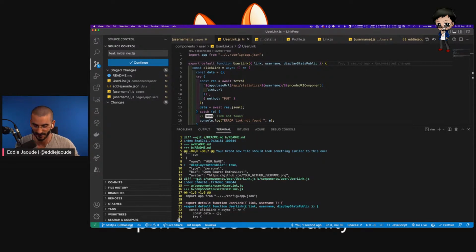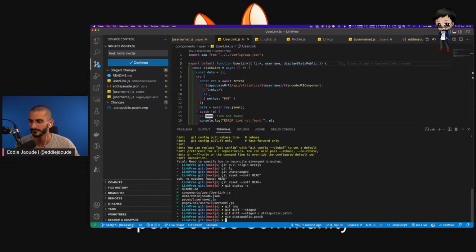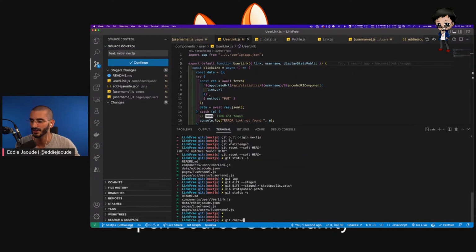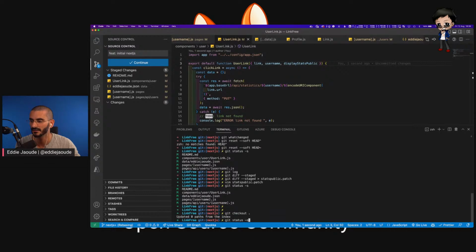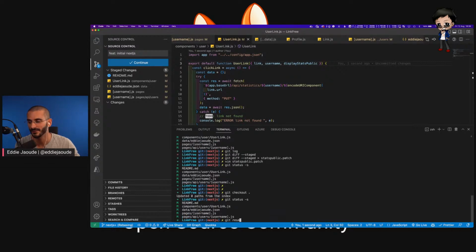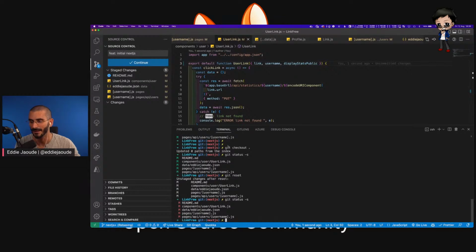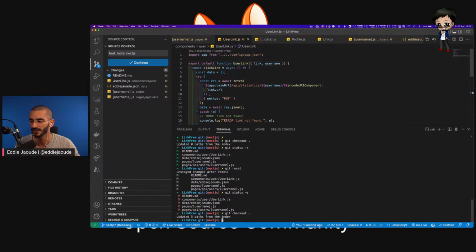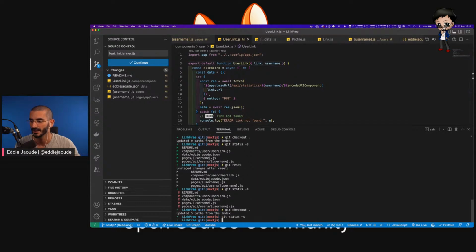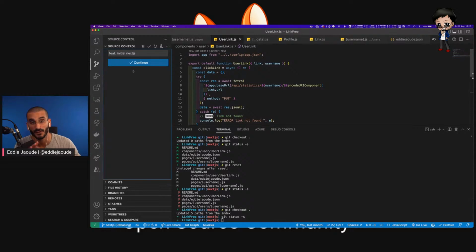And then I can get rid of my changes by doing git checkout. Oh, now I need to unstage them first. So git reset. Now they're unstaged. So now the M has gone from green on the left column to red on the right column. And now I can do git checkout dot, and they should all be gone. So I've completely blown away all those changes I've just done. As you can see down the side here, it's gone, but I've got them in a patch file, so don't worry, we can reapply it.